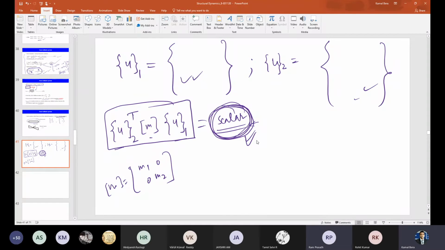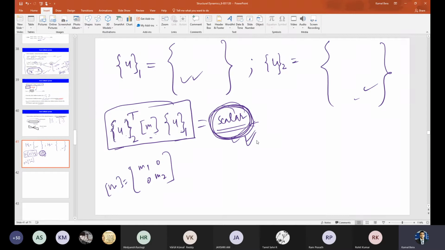Those who have understood, there is no problem. Is anybody not able to understand why it is scalar, or not agreeing that it has to be a vector or a matrix? So that means everybody agrees this will be a scalar. So just find out the scalar. Are you getting my point? What I am asking you to do is U2 transpose M into U1.